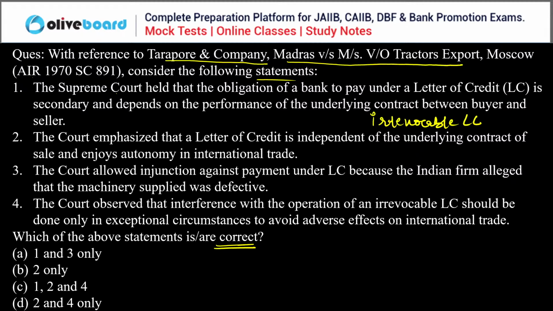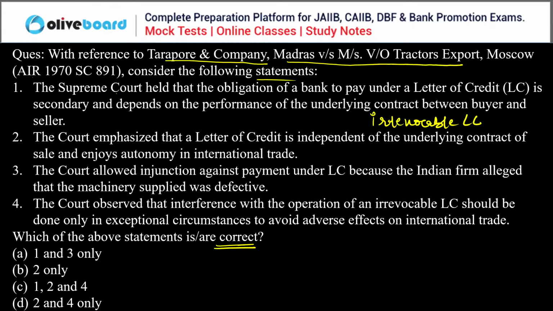Now here, Supreme Court decision in this case. The Supreme Court rejected the buyer's application, and it held that the bank's obligation to pay under the letter of credit is independent of the underlying contract between the buyer and seller, because it is an irrevocable letter of credit. So here the bank needs to make the payment irrespective of what was the underlying contract between the buyer and seller. This was the complete case.